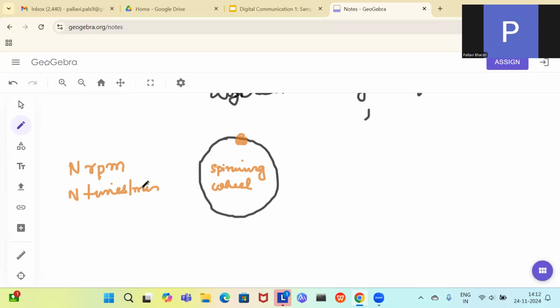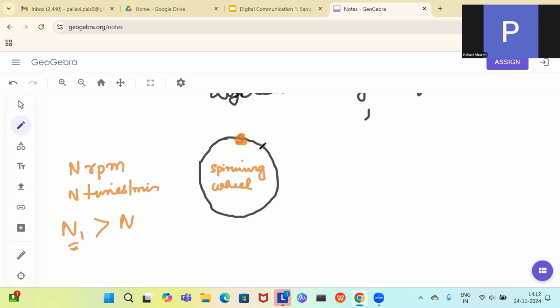Okay. So this dot, where will it appear? Every time it will appear at the same place, because the frequency of your watching the wheel and the frequency of the revolution of the wheel are matching. Now say you are seeing it n1 times per minute, so your frequency is n1 and the frequency of the spinning wheel is n, where n1 is greater than n.